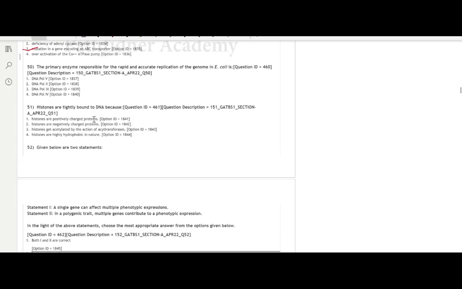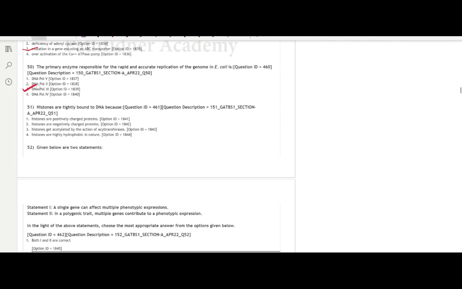Question number 50. The primary enzyme responsible for the rapid and accurate replication of the genome in E. coli is. In bacterial replication, there are 5 DNA polymerase enzymes involved: DNA polymerase 1, 2, 3, 4, and 5. Enzymes 1, 2, 4, and 5 are mainly involved in DNA repair, and particularly DNA polymerase 1 is involved in Okazaki fragment processing, nucleotide excision repair, and some aspects of replication. However, the main polymerase enzyme responsible for rapid and accurate replication of the genome in E. coli is DNA polymerase 3, which is our option number 3 in this case.